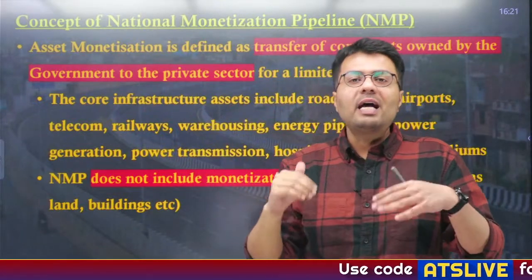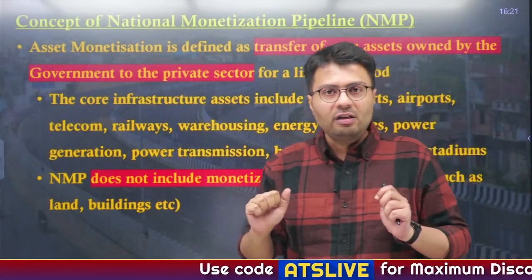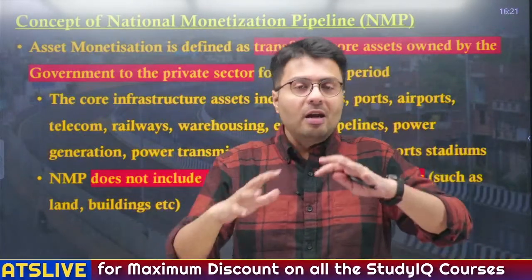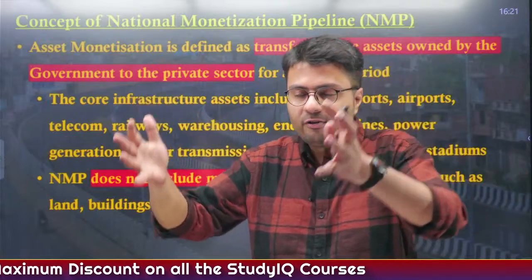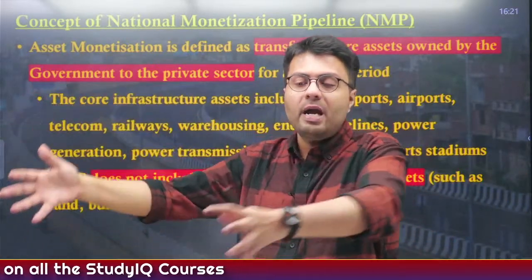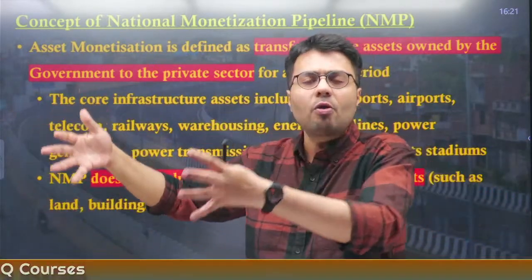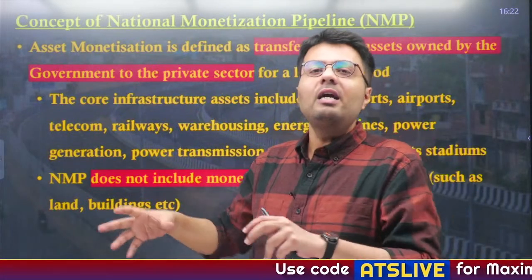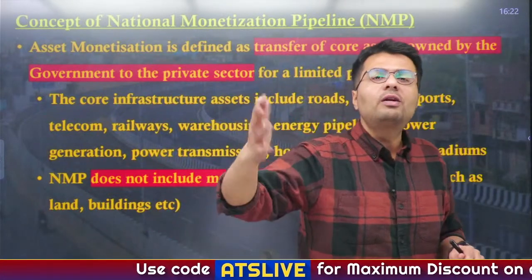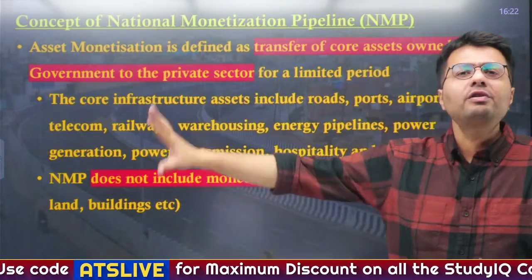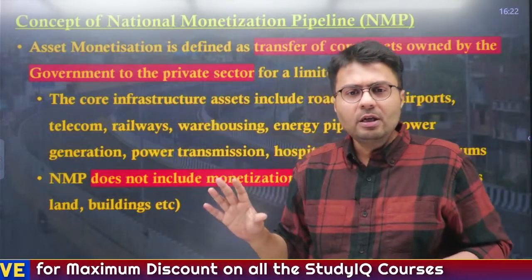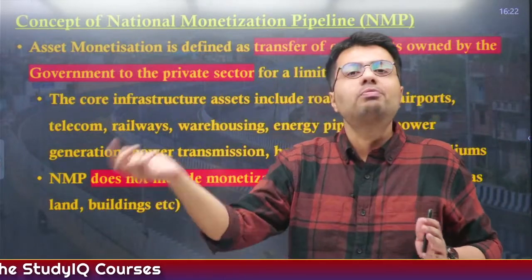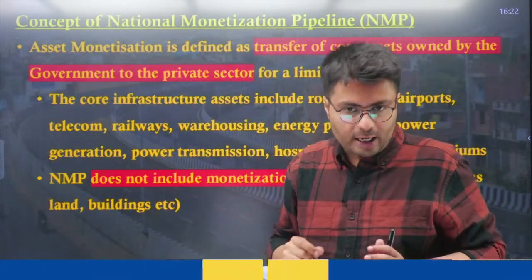So what is an asset for Indian Oil? The refinery is an asset. Those pipelines that it has laid out are an asset. The land that Indian Oil has, where the refinery is located, where the pipelines are located, where its offices and colonies are located, all of this is also an asset of Indian Oil. Similarly, machines, computers, whatever is present in the offices of Indian Oil, that is also an asset. Now, when the government lends these assets to anybody and charges money for them, that is called asset monetization.